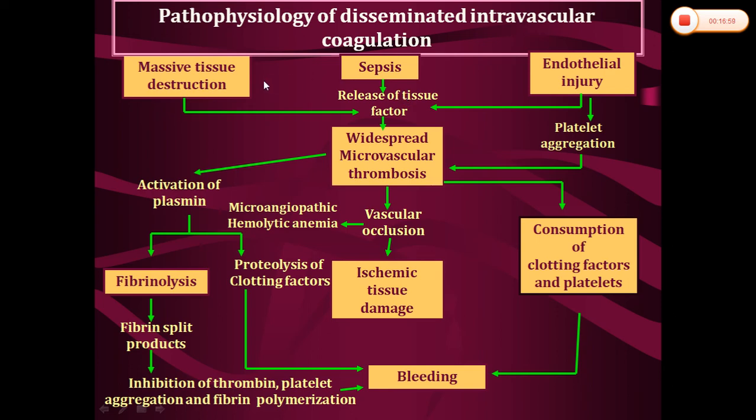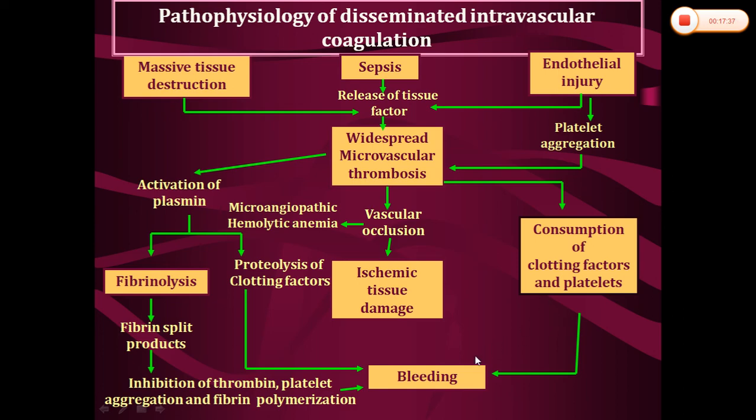Because of massive tissue trauma, sepsis, endothelial injury, and some other causes, there will be release of tissue factor. This will lead to the formation of microvascular thrombosis, and the endothelial injury will cause platelet aggregation, so it will lead to thrombus formation. This thrombus will in turn occlude the blood vessels, so there will be vascular occlusion, which will lead to ischemic tissue damage. And the red cells will flow through these narrowed microvascular channels, leading to the formation of microangiopathic hemolytic anemia. Because of this widespread microvascular thrombosis, there will be consumption of clotting factors and platelets.